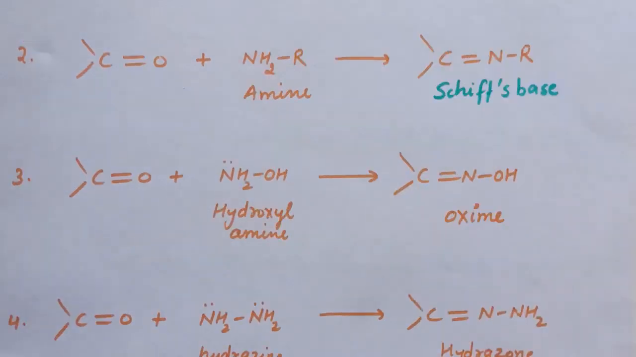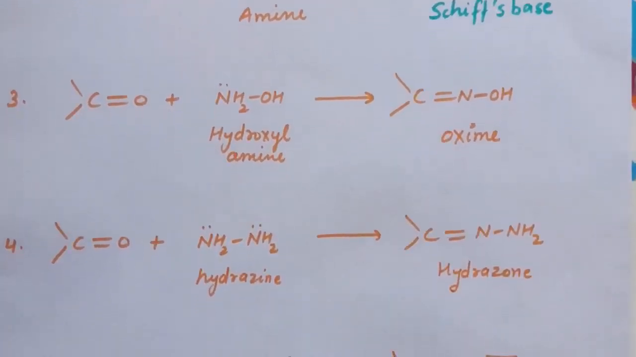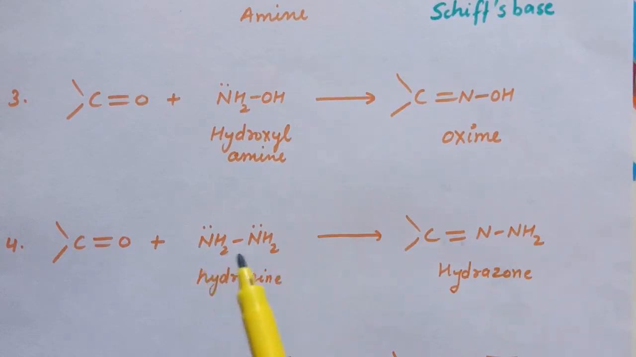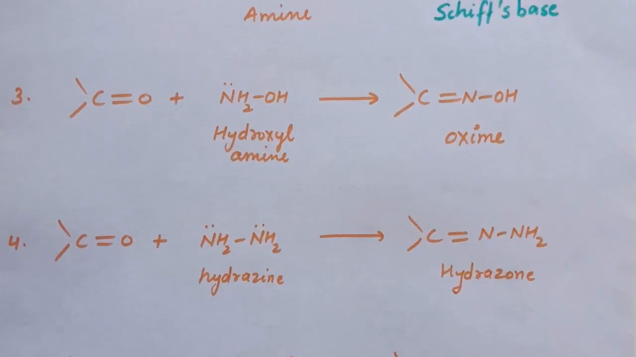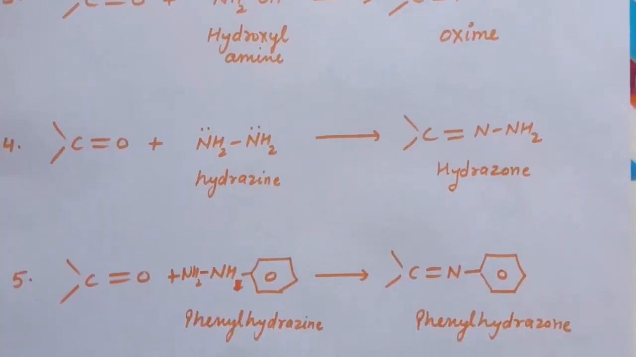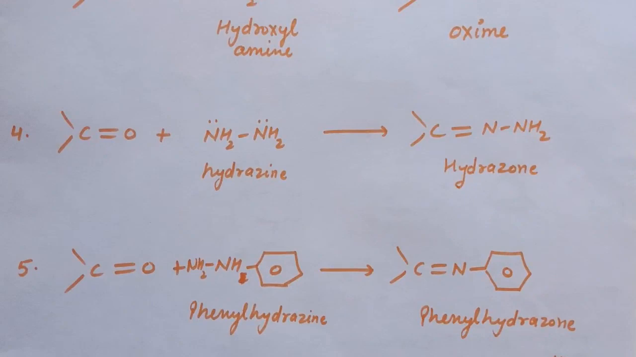Third is reaction of carbonyl compounds with hydroxylamine. Here again water will be lost and the product is oxime. So when hydroxylamine is treated with carbonyl compounds, oxime is formed. Fourth reaction is reaction of carbonyl compounds with hydrazine. In case of hydrazine, the product is hydrazone. Fifth is reaction of carbonyl compound with phenylhydrazine. In case of phenylhydrazine, the product is phenylhydrazone.